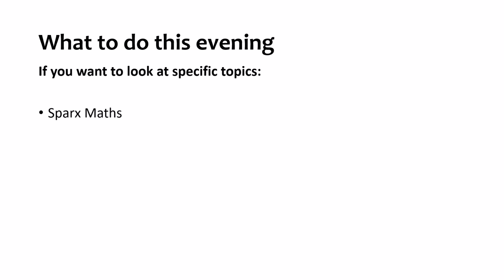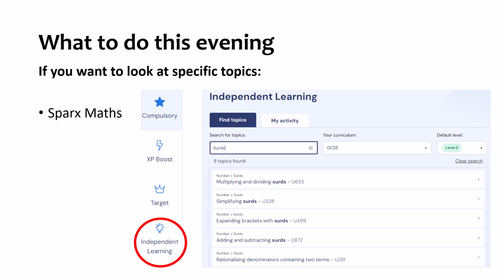They're not all going to come up, and we can't say exactly what will, but as I say, go back and look at those lists, make a note of what you want to look at, and then this evening, a few reminders of what you could do. So if you wanted to look at one of those topics in particular, you could go to Sparx, and we know how this works, go to the independent learning section and search for that topic. Obviously, you're not going to search for surds because surds isn't going to be in Paper 2 or Paper 3, but you could look at Sparx Maths.